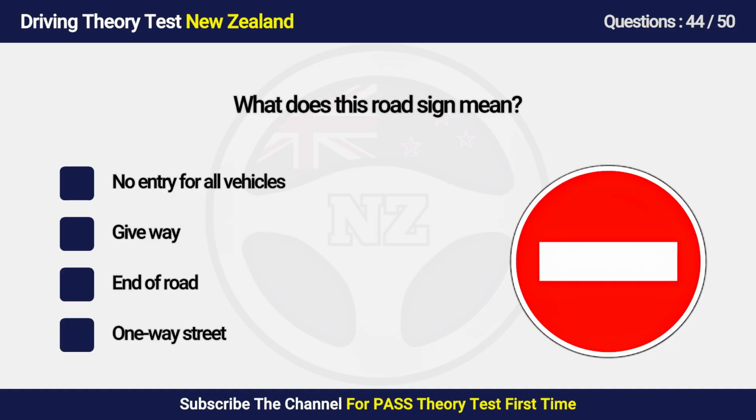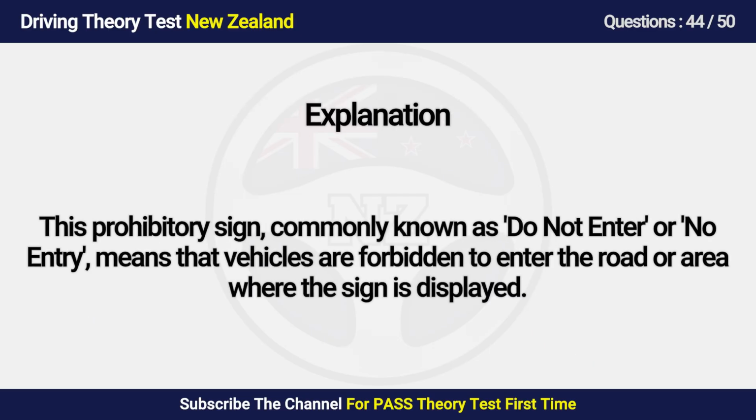Question 44. What does this road sign mean? A. No entry for all vehicles. B. Give way. C. End of road. D. One-way street. Answer is A, no entry for all vehicles. This prohibitory sign, commonly known as do not enter or no entry, means that vehicles are forbidden to enter the road or area where the sign is displayed.